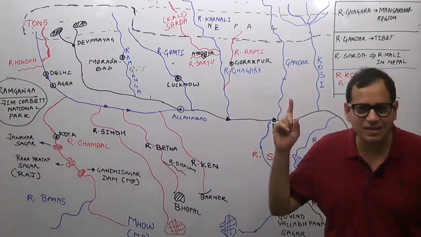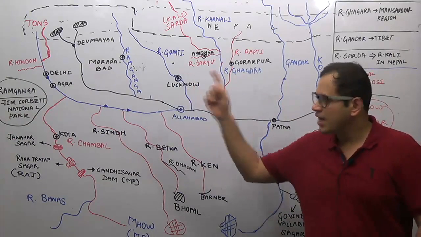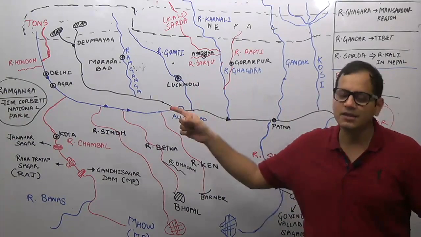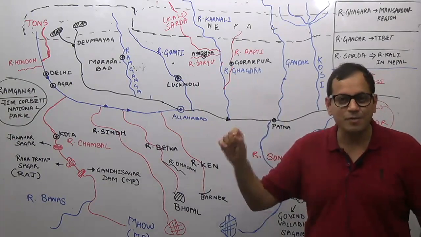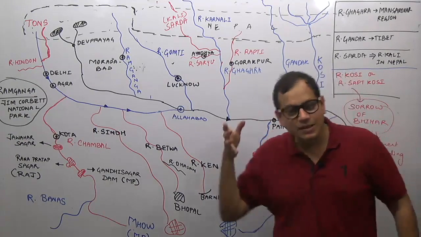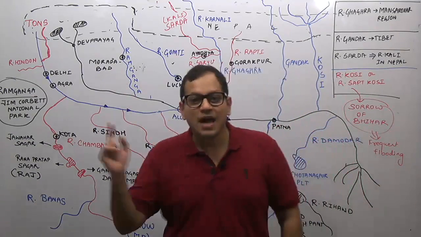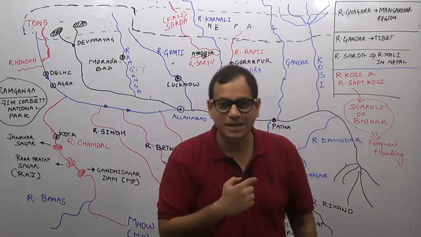Ganga originates as the river Bhagirathi from the Gangotri glacier. River Bhagirathi and river Alaknanda, the other river, join at Devprayag. From here it is known as river Ganga. It enters the plains of India in the Haridwar region, and then after that it starts meandering.